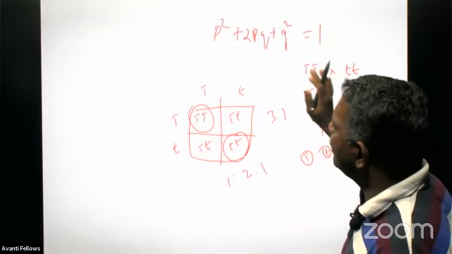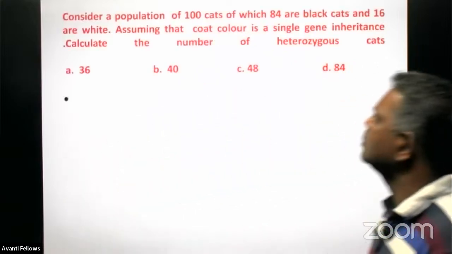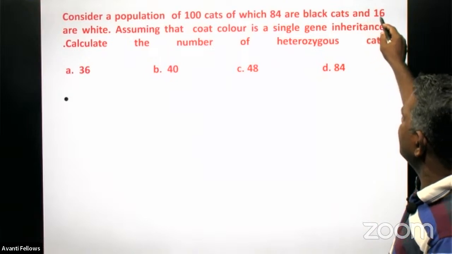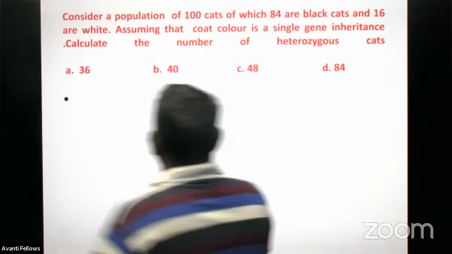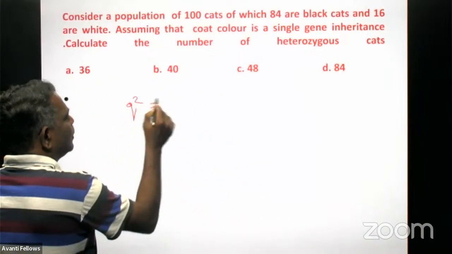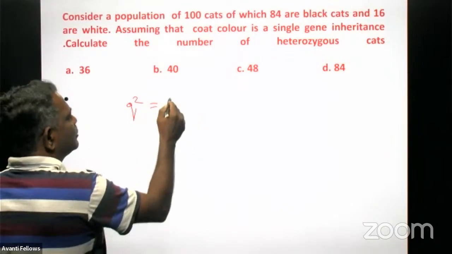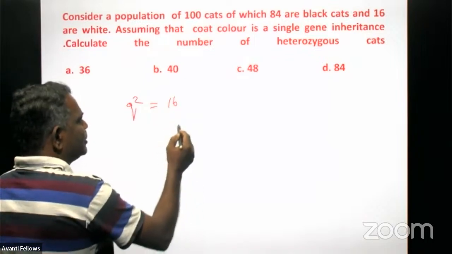Then how will we use this idea to solve this problem? See this problem, how to solve it. Here the recessive one total number is 16. That means q square, the homozygous recessive, is 16.